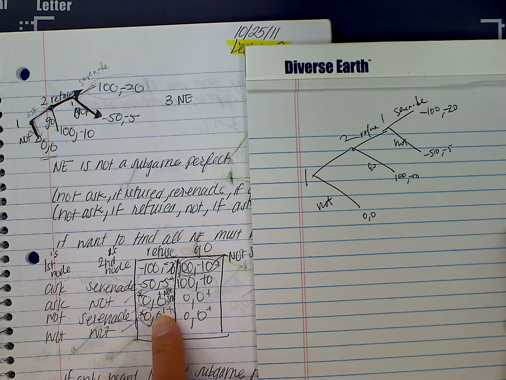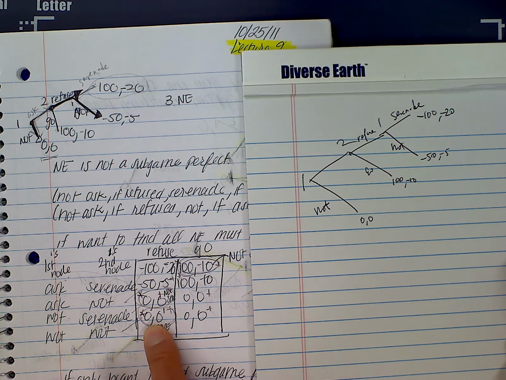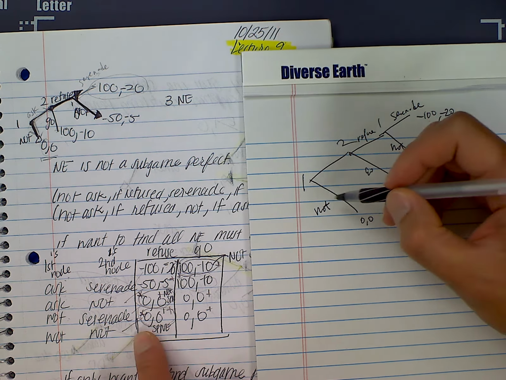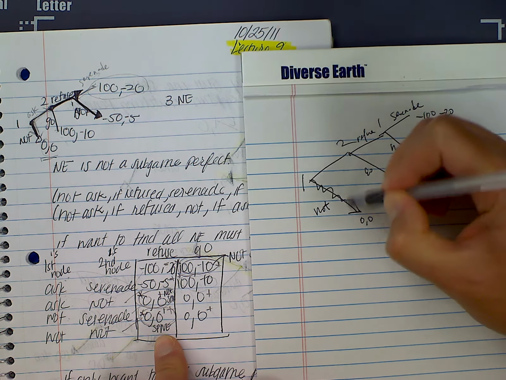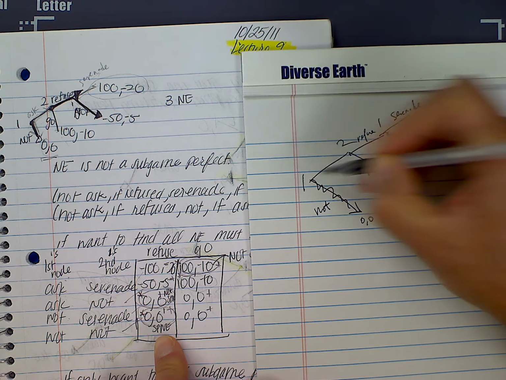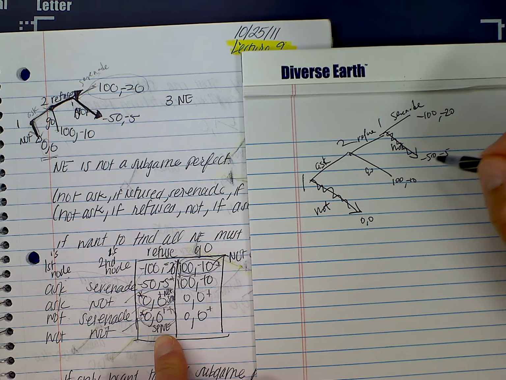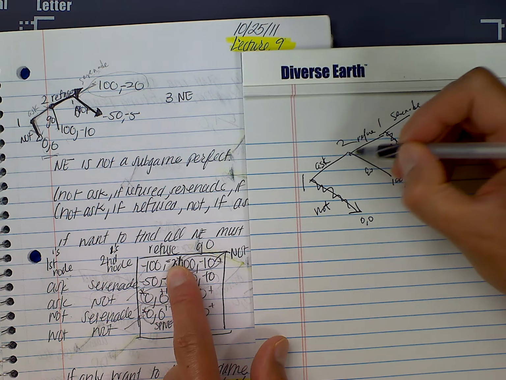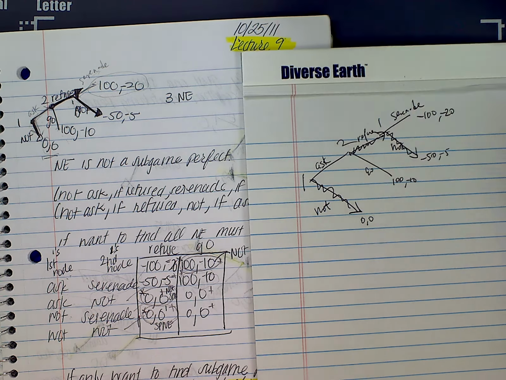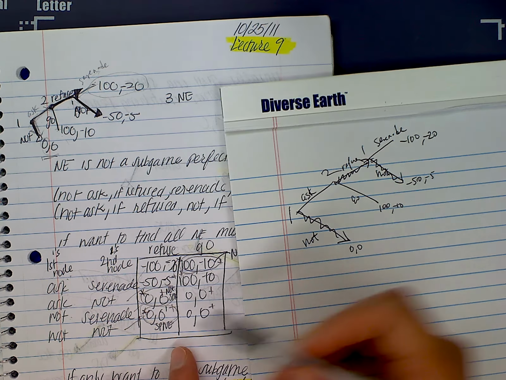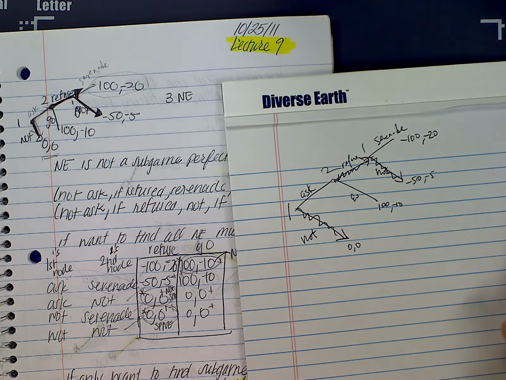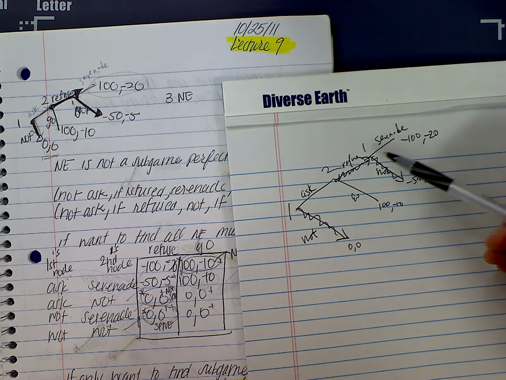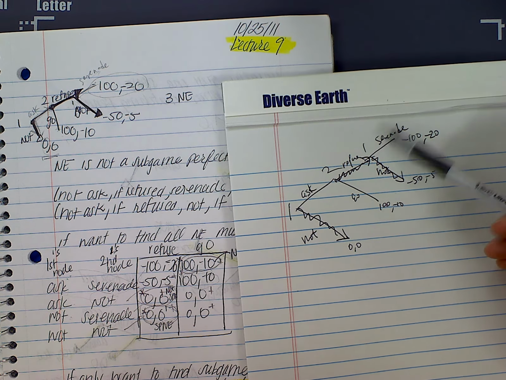Okay, all right. So what I do to check if it's subgame perfect is I write it down here. One does not ask and one doesn't serenade, then two refuses. Okay, so that's just that one, this one here. So we'll use the definition. The definition of subgame perfect Nash equilibrium is play in every subgame corresponds to a Nash equilibrium of that subgame.